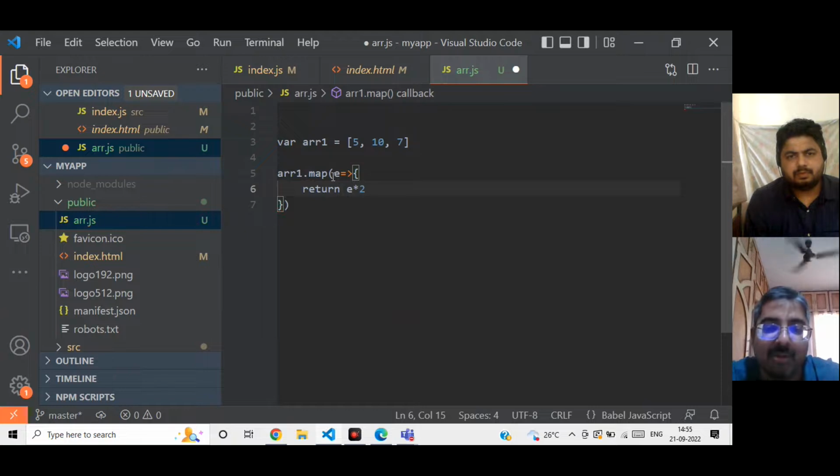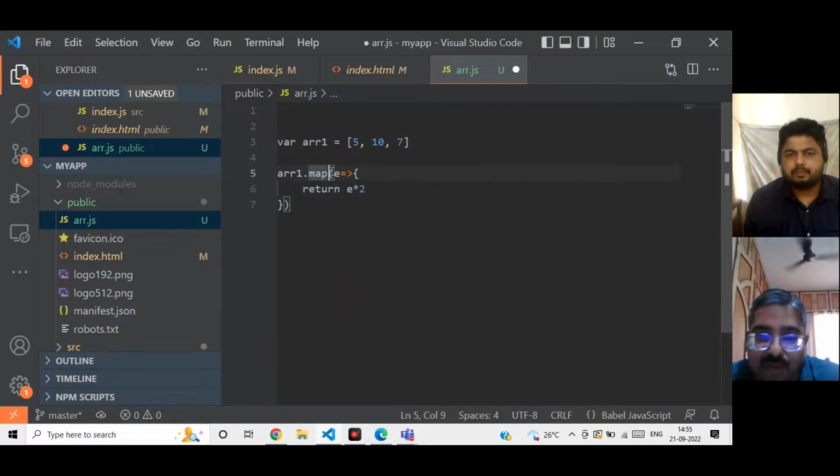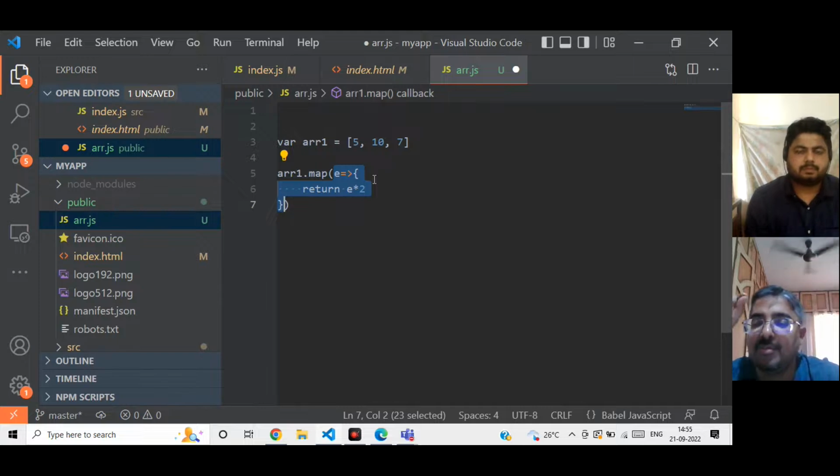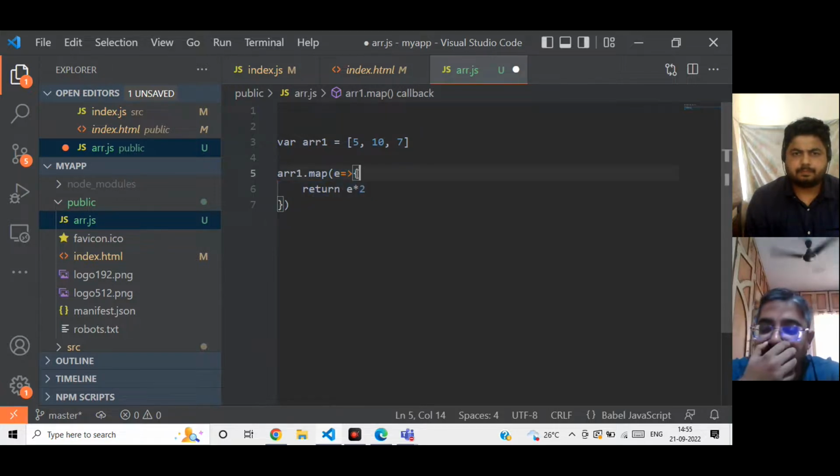Now my question is again, I'll repeat the question. What did you pass to the map method? What is this? What are you passing into the map method? Sir, this is a callback. This is a callback function. Yes, sir. So don't say it is an event. It's a callback function which we pass to the map method. Okay, again I'll repeat the question. Is the arrow function compulsory to use here, or what else can we use?